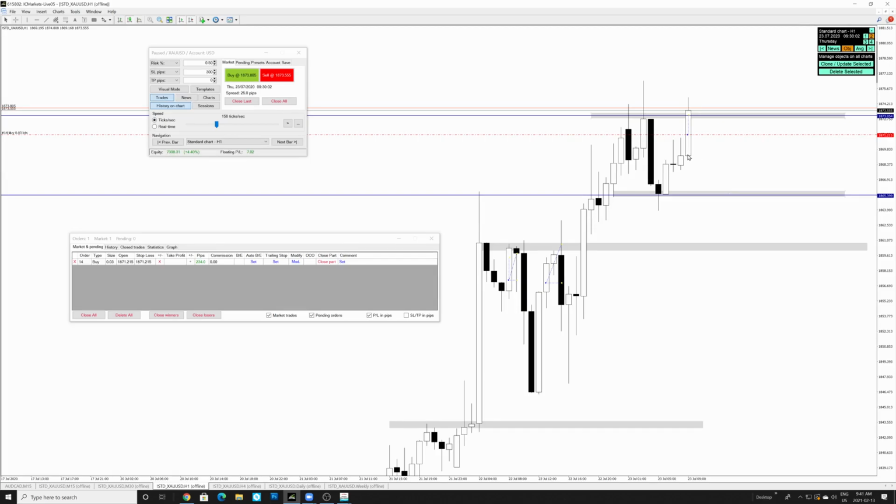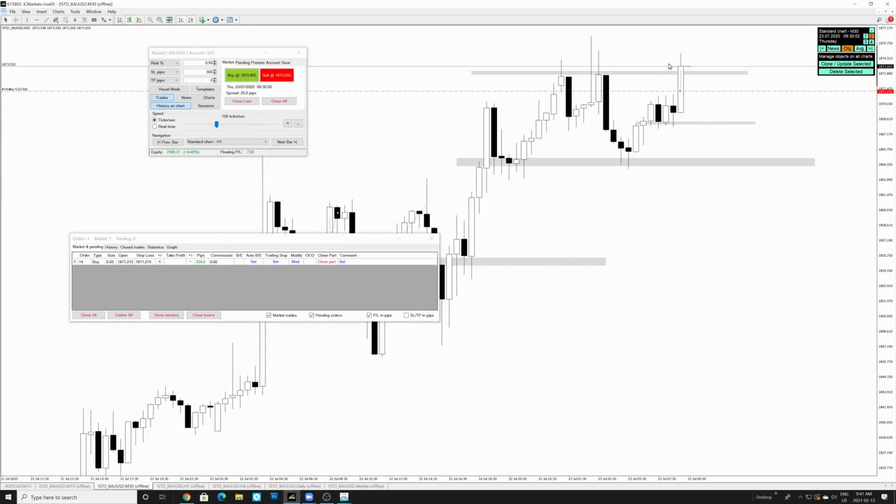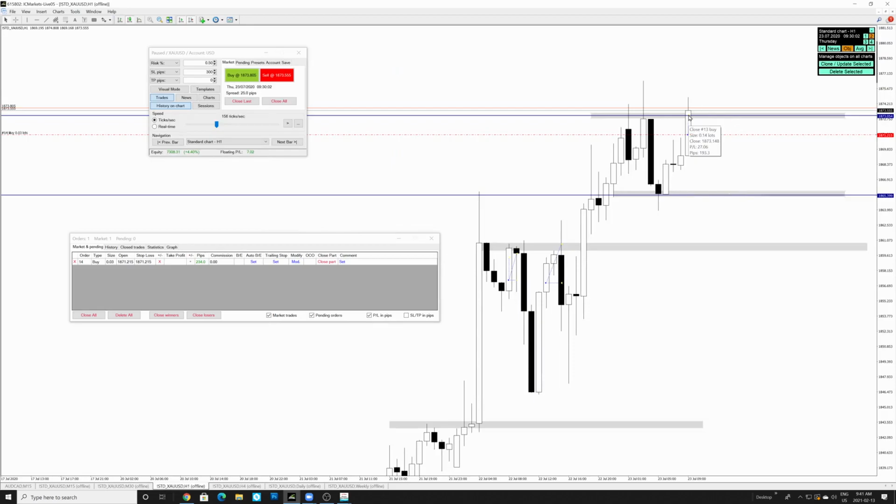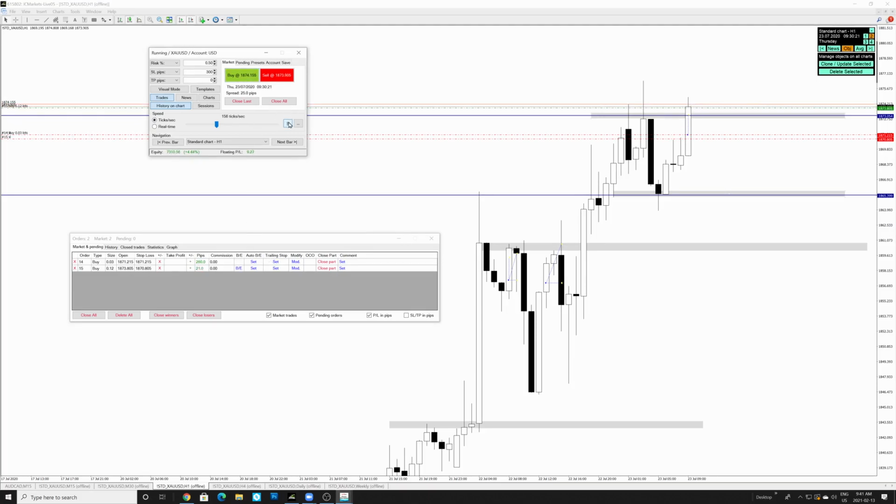Because you also have to understand, this is now the second half of the 1-hour candle. So if the first half is closing bullish, there's a very high probability that the second half will also close bullish, right? So that's what we're going to execute over here. We're going to execute a buy, and we're going to let it run.